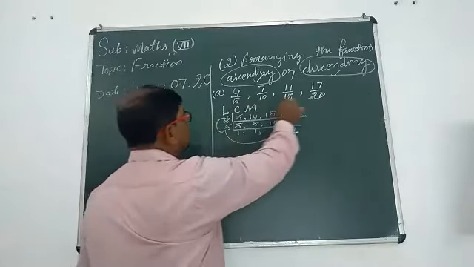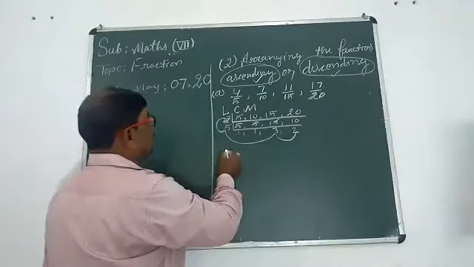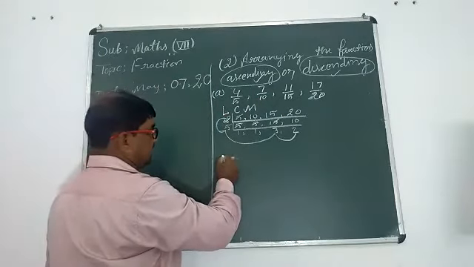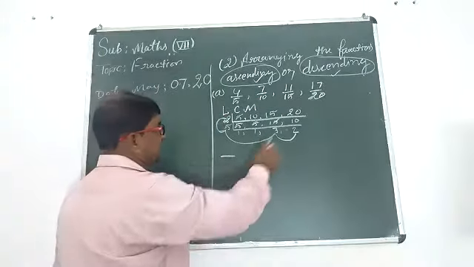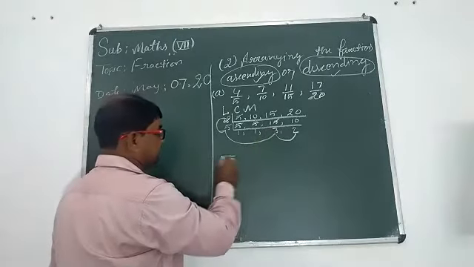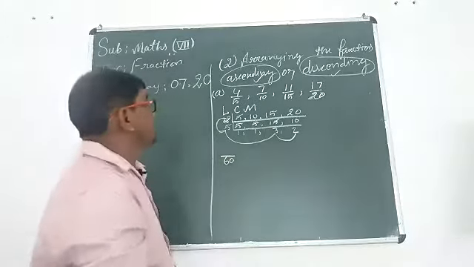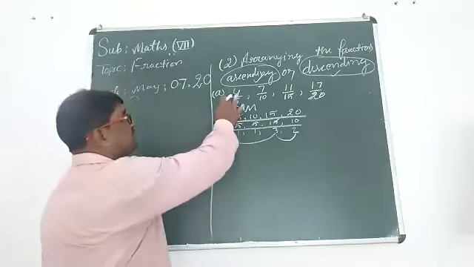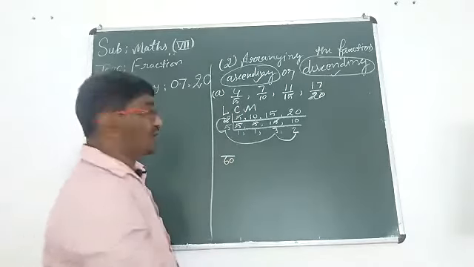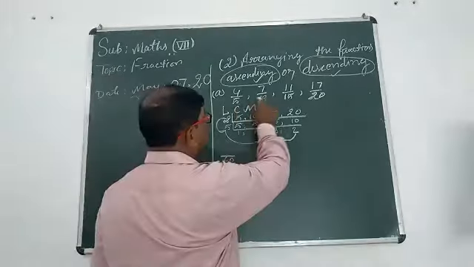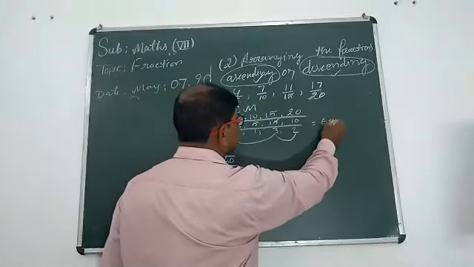Now write the fraction 4 upon 5. But first we should write the LCM 60. Okay, we are thinking about the first fraction, students. First, the LCM of the denominators is 60.